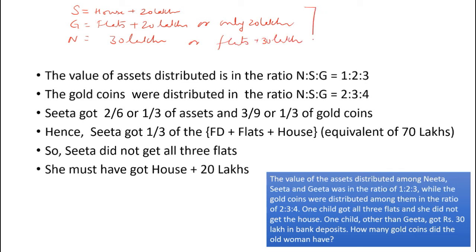And we also know that the total assets were distributed in such a manner that Geeta got how much? 3/6 of the assets. So that's half of the assets. So I'm going to now go and solve this for you by taking 2 cases. Okay. So first case I'm going to take Geeta got only 20 lakhs, and the second case I'm going to take Geeta got 20 lakhs plus flat. And we also know that the gold coins were distributed as 2:3:4.